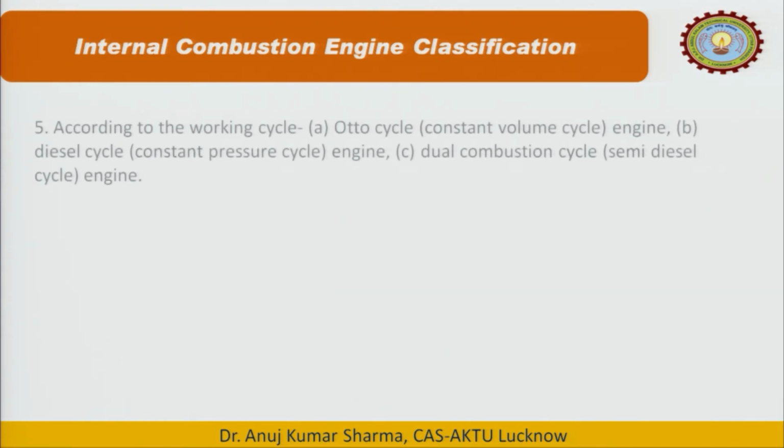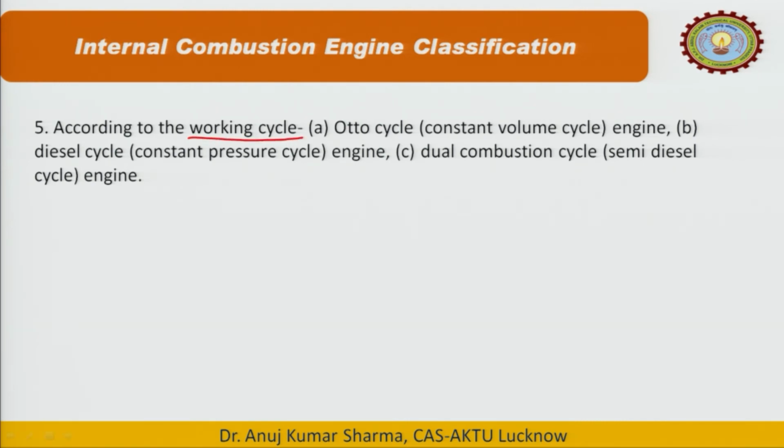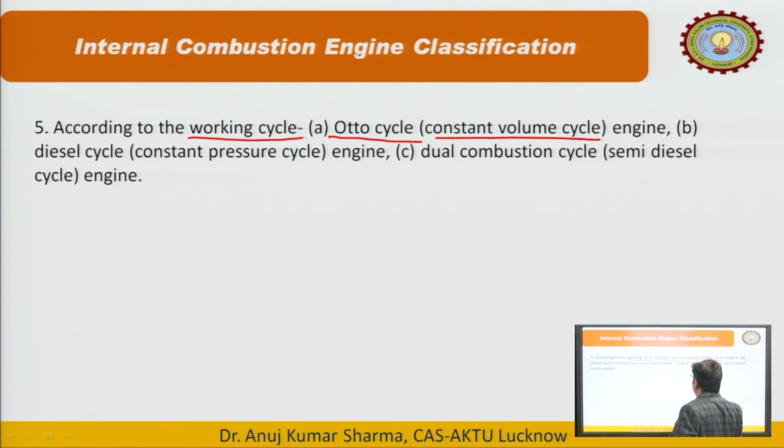Now, the next criterion of classification is the working cycle. This is a little bit theoretical. There are two important cycles. One is the Otto cycle, invented by the scientist Otto. This is the constant volume cycle, and we will discuss later why it is known as the constant volume cycle. If any engine works on the Otto cycle, it is known as an Otto cycle engine, and generally these engines are SI engines, spark ignition engines.